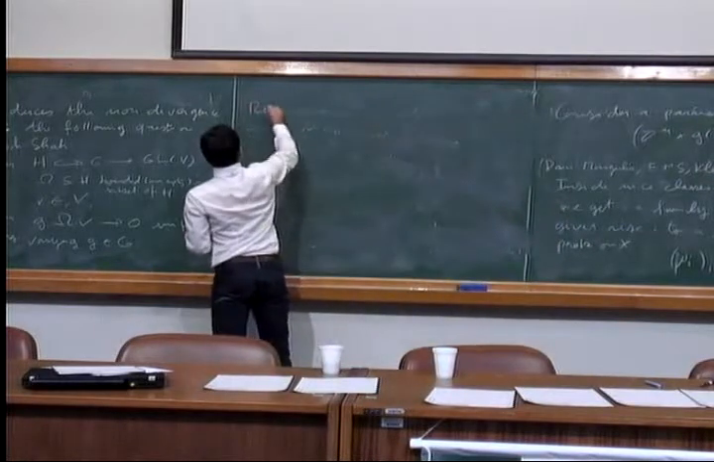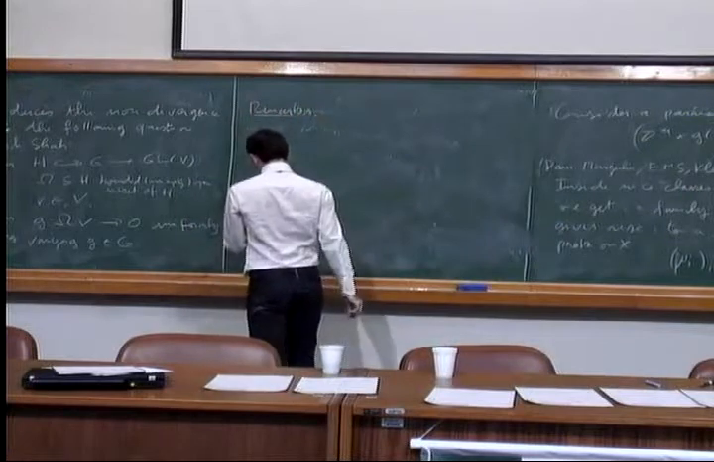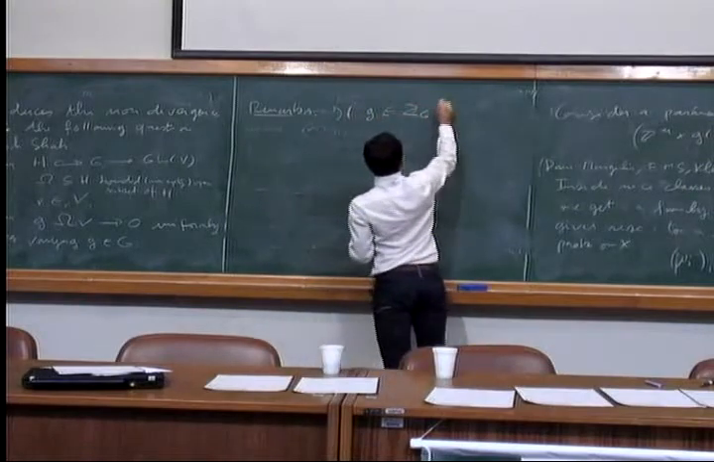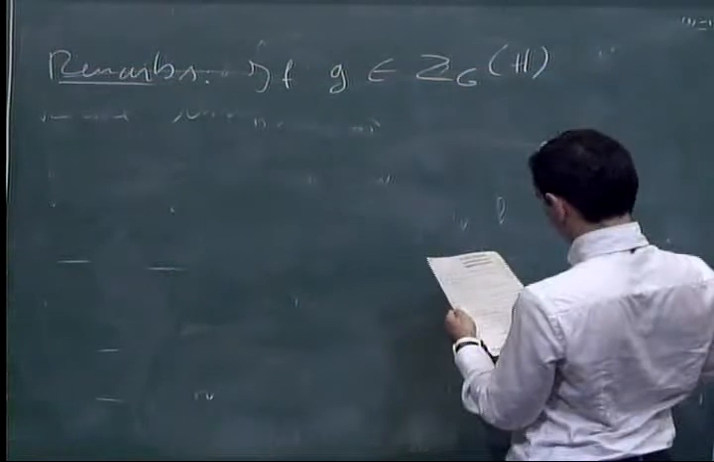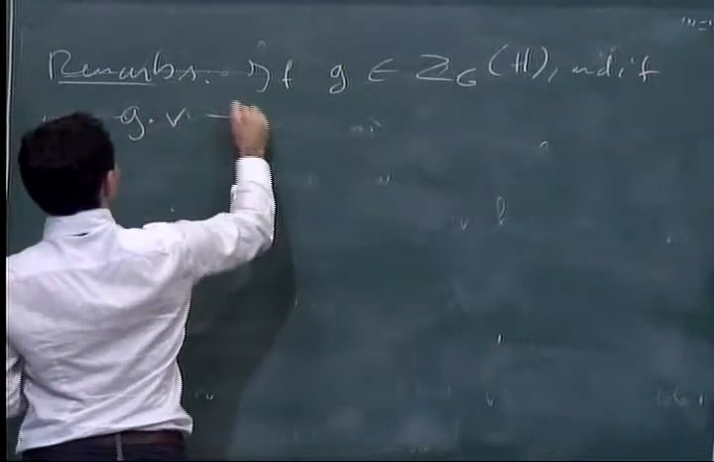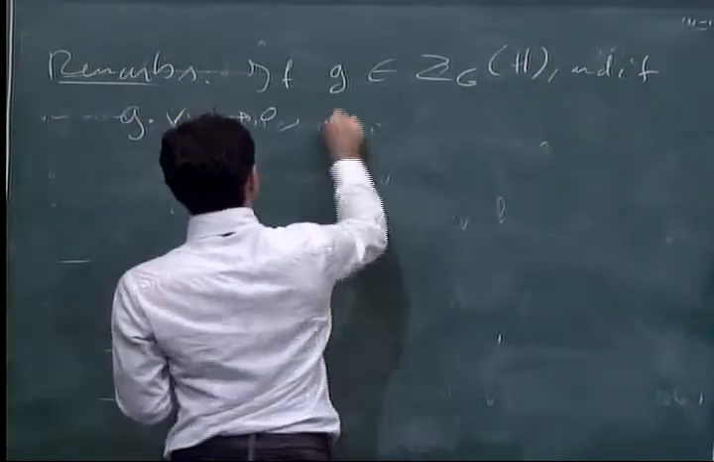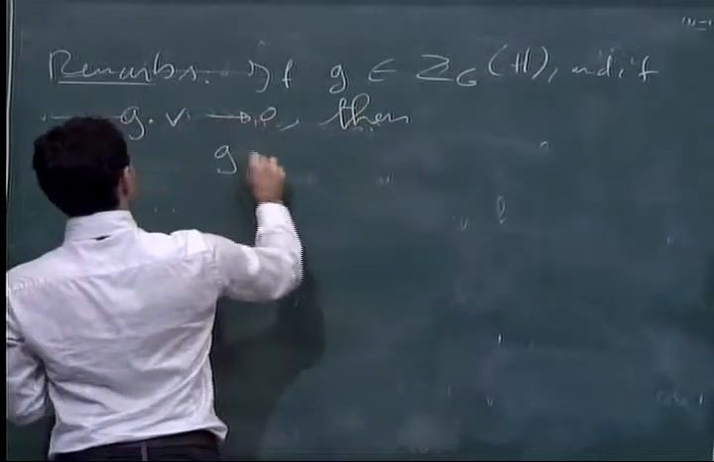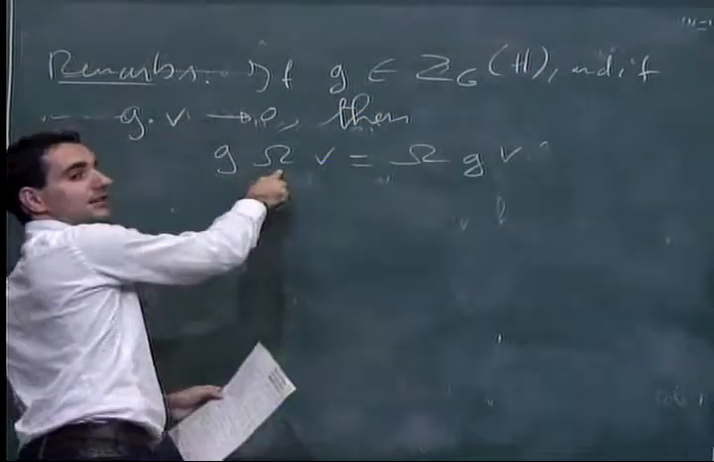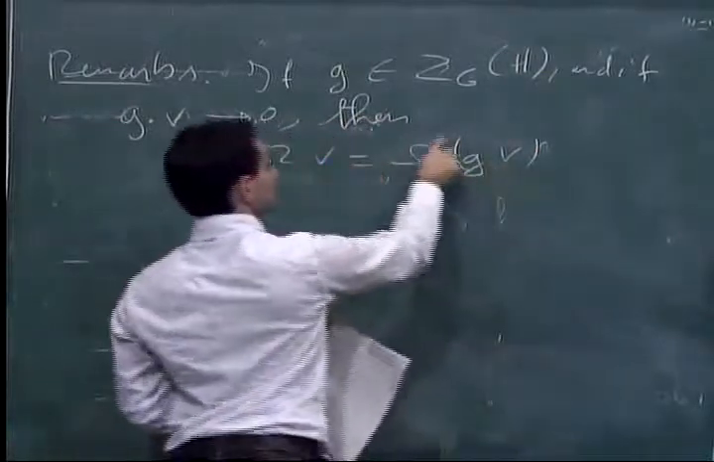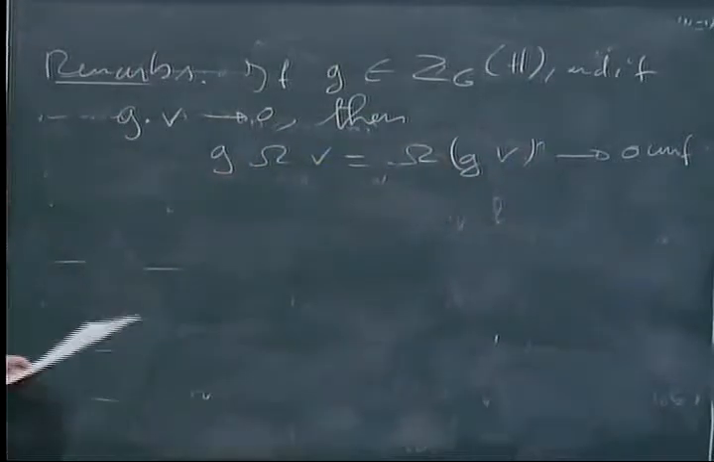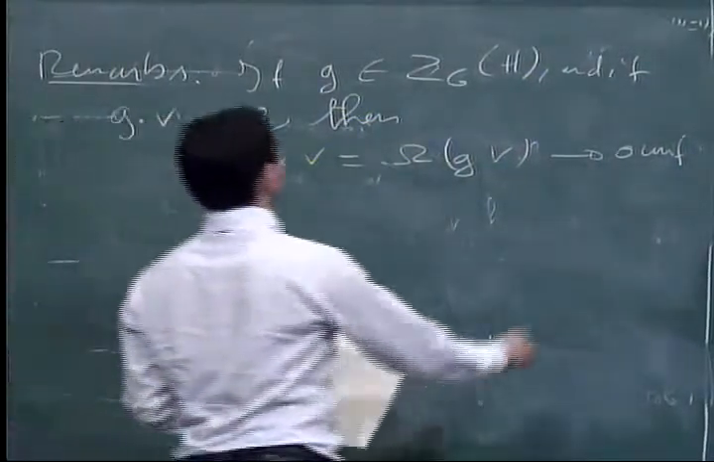So I start with some remarks. If g belongs to the centralizer inside G of H, and if g applied to v is going to 0, then we get g omega v is equal to omega gv. This commutes with H and this is inside H. And this is going to 0, this is bounded, so it goes to 0 uniformly on omega.